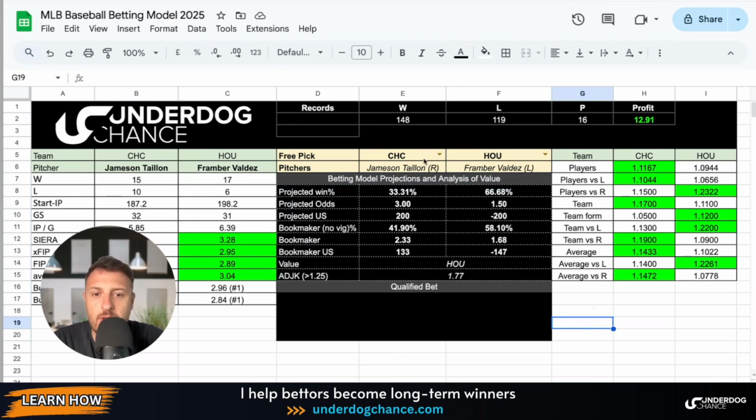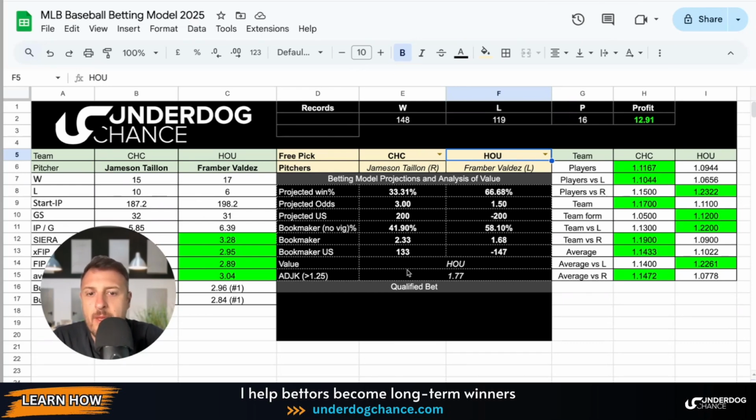Okay, so what we will do at the end of the video, you will have a tool where before every single game you can type the teams, and you will also select the pitcher, and it will pop up some basic numbers about this game, and then at least you can make a little bit smarter bets.